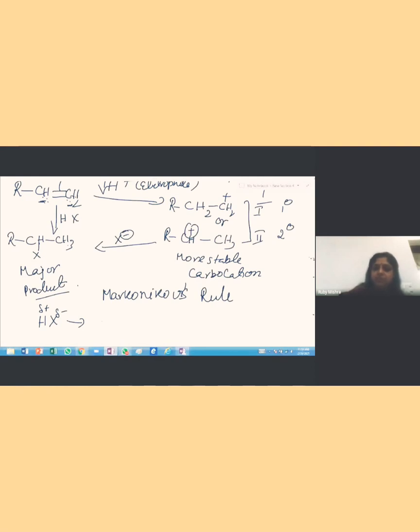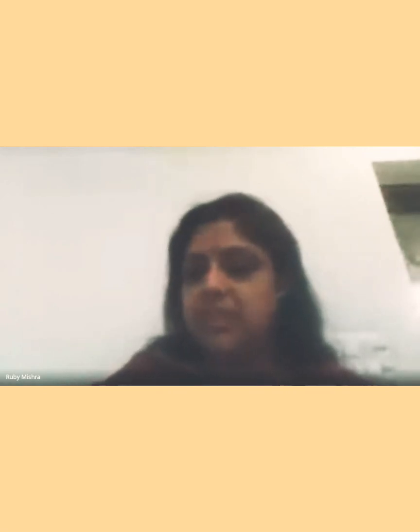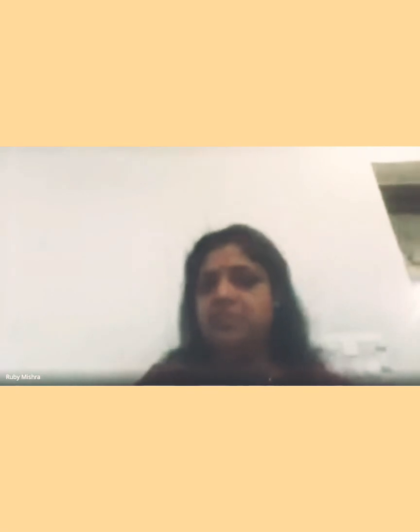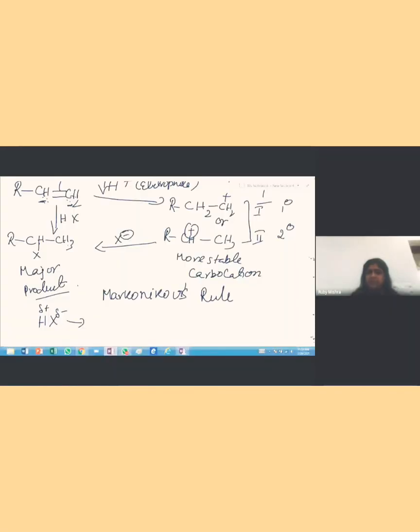But this Markovnikov's rule is played to get a more stable carbocation. The crux of this mechanism is to get the more stable carbocation, because sometimes it is asked, suppose you have HOCl.